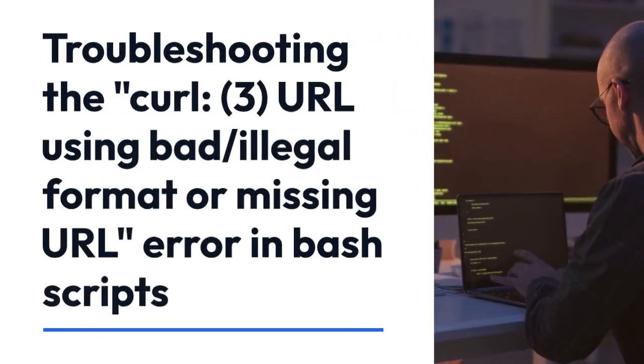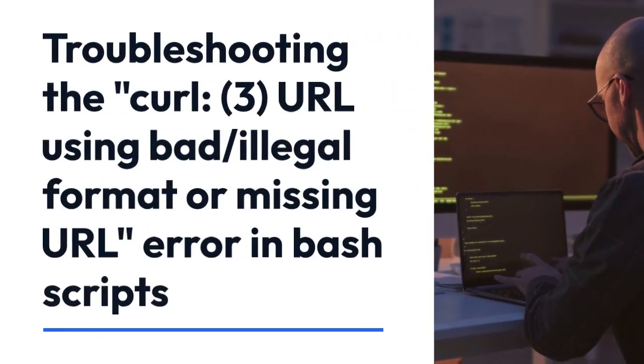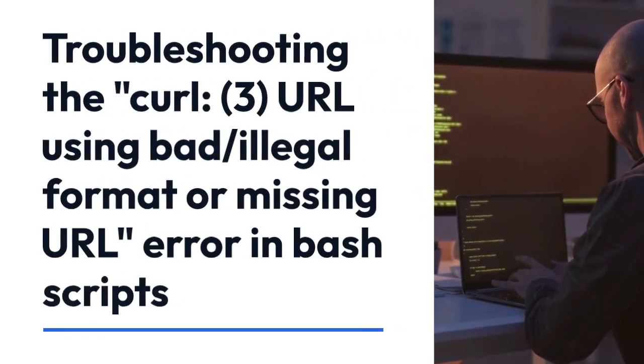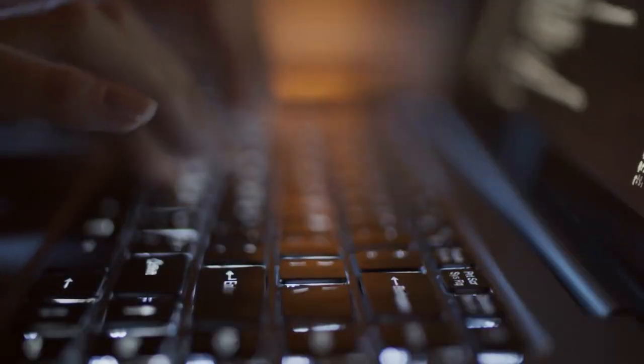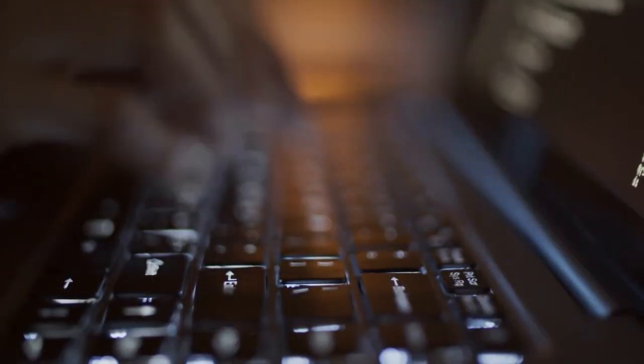We're going to troubleshoot the "curl: (3) URL using bad/illegal format or missing URL" error in bash scripts. This error, frustratingly common, means curl can't understand the URL you've given it. Let's break down the most frequent causes and how to fix them.